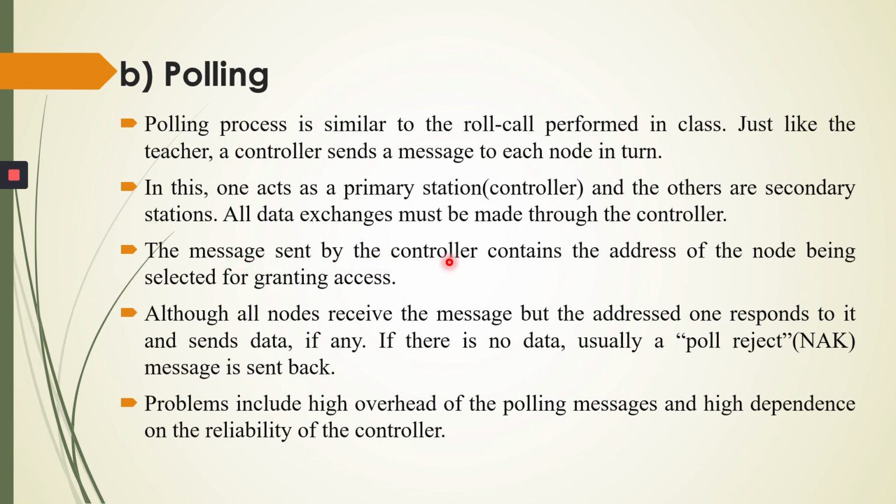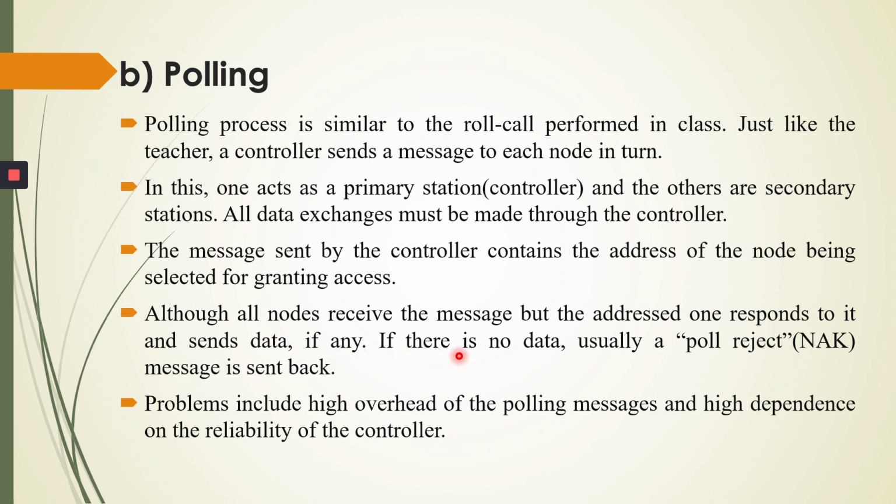The message sent by the controller contains the address of the node being selected for granting access. As the teacher says roll number 1, then roll number 1 will answer. Although all nodes receive the message, only address 1 responds to it. So when the teacher calls a roll number, suppose roll number 5, every student hears, but the reply is given by only roll number 5. This is the concept.